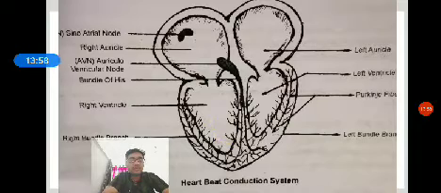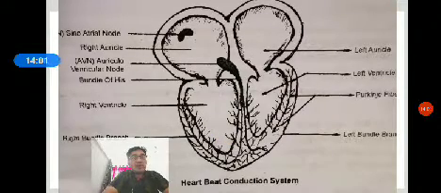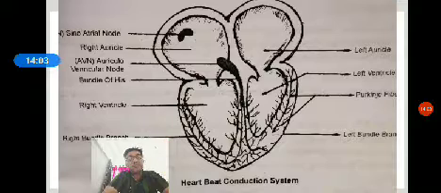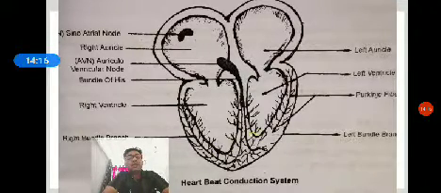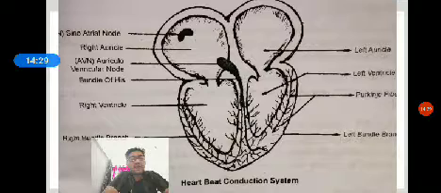So when the SAN node discharges the electrical impulses, what happens? The right and the left auricles contract. Then the AVN node receives the electrical impulses and passes them to the bundle of His, then the Purkinje fibers. These Purkinje fibers stimulate the right and left ventricles. Then what happens? The right and left ventricles contract. So when the volume of blood decreases, the relaxation of the heart chambers occurs.